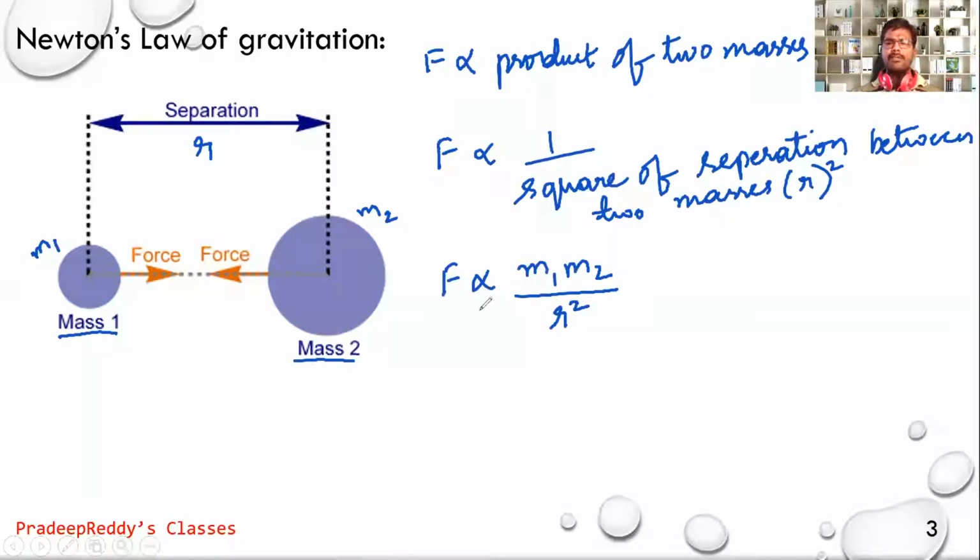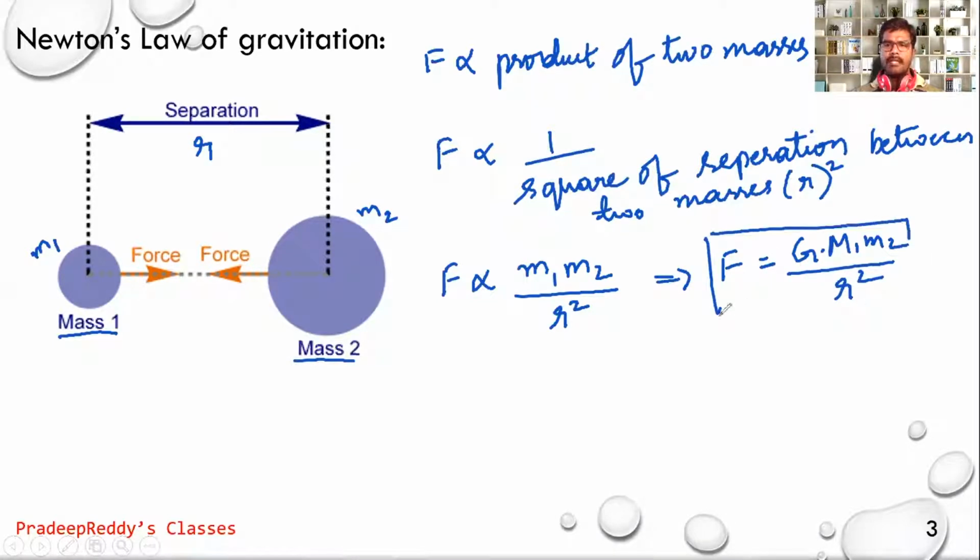This is how the magnitude of gravitational force is directly proportional to the product of their masses and inversely proportional to the square of the separation between them. If you remove this proportionality, you should include a constant, and that constant is capital G. So F is equal to capital G M1 M2 divided by R square.